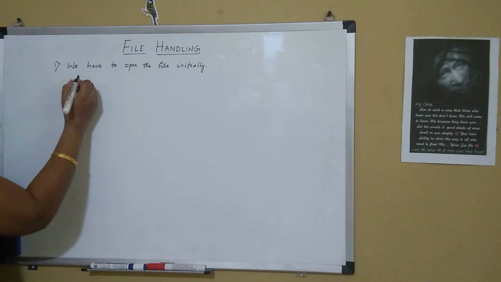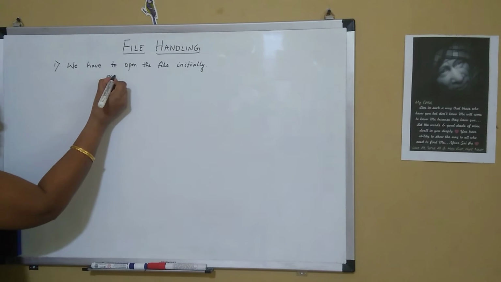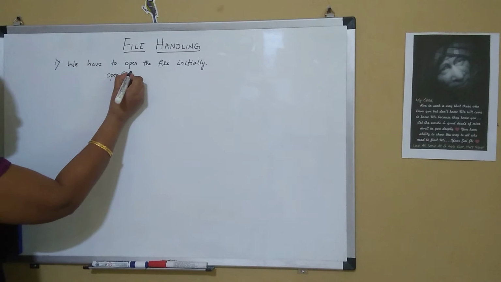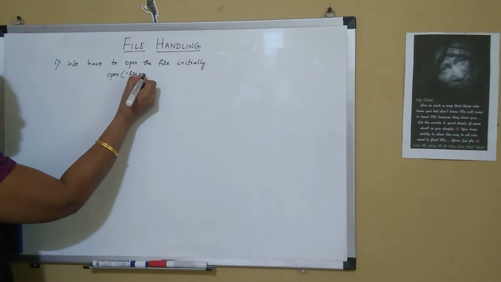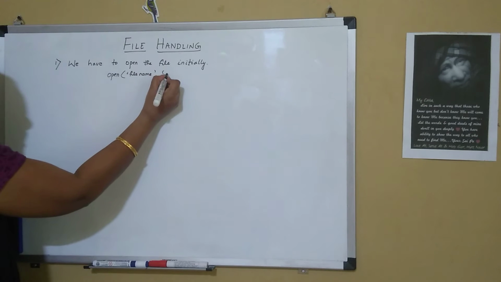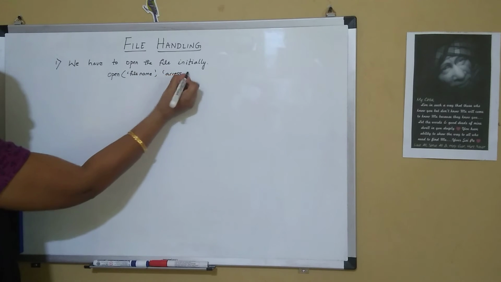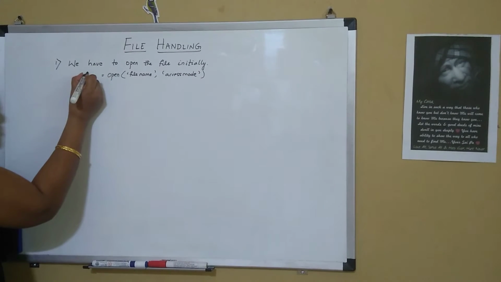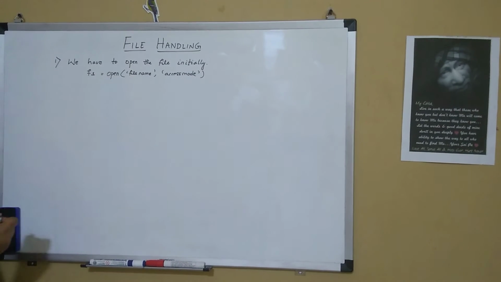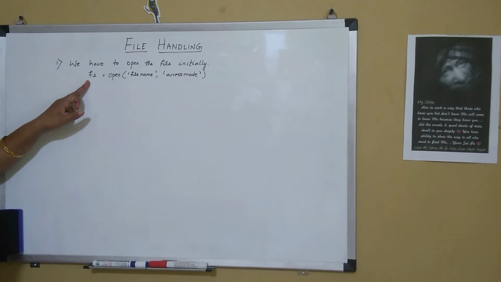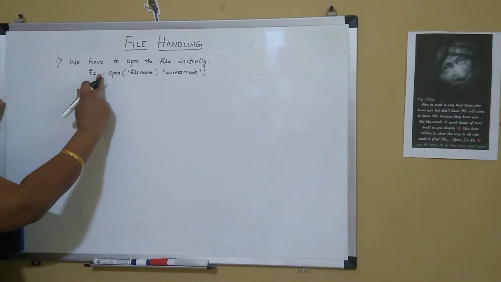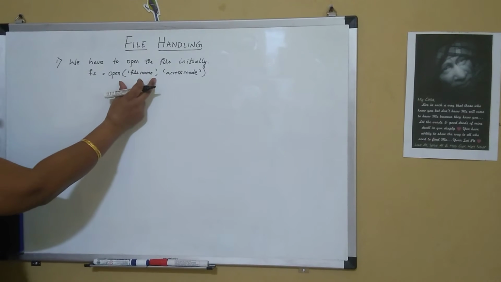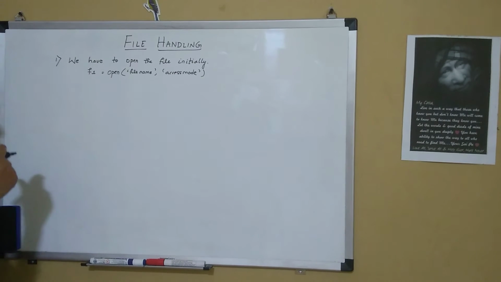So this we can do with the open function, a built-in function, and it takes two parameters. One is the file name and the other is the access mode. And this we can store in a file object. So this is the file object. Our file object is assigned to this particular open function, which opens the file in the specified access mode.